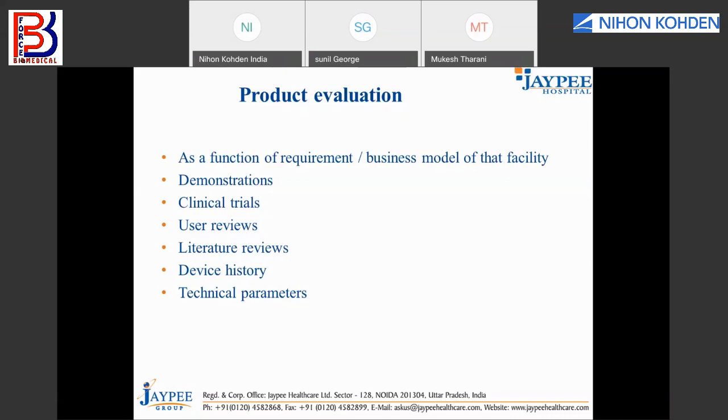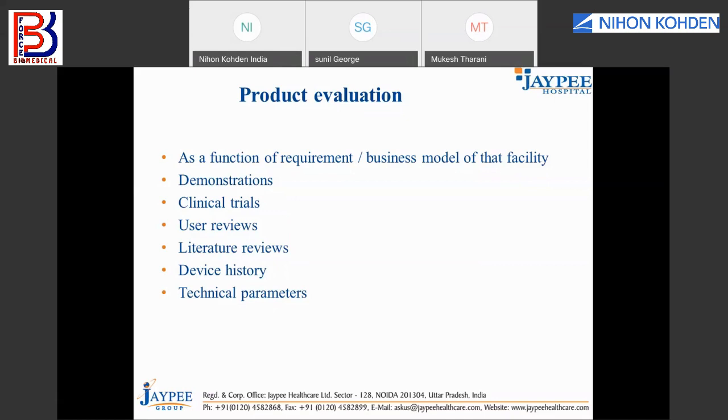Now, the common mistake I have seen in doing this comparison from the biomedical guys is that they do, or rather we do, give importance only to the technical parameters, forgetting what actually we need to compare. I'll try to explain it.